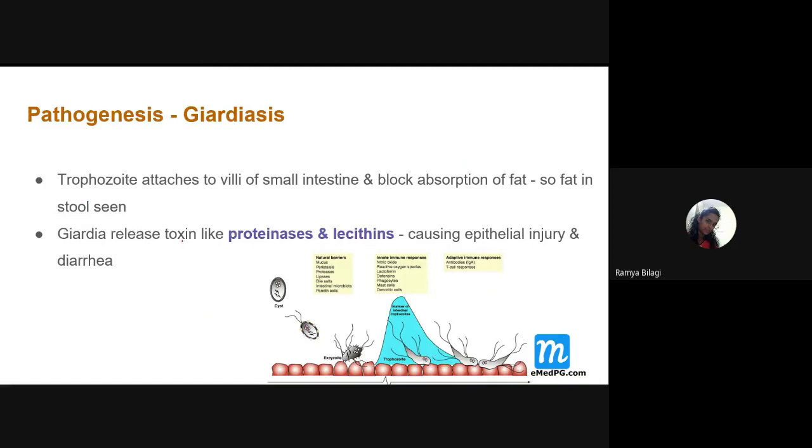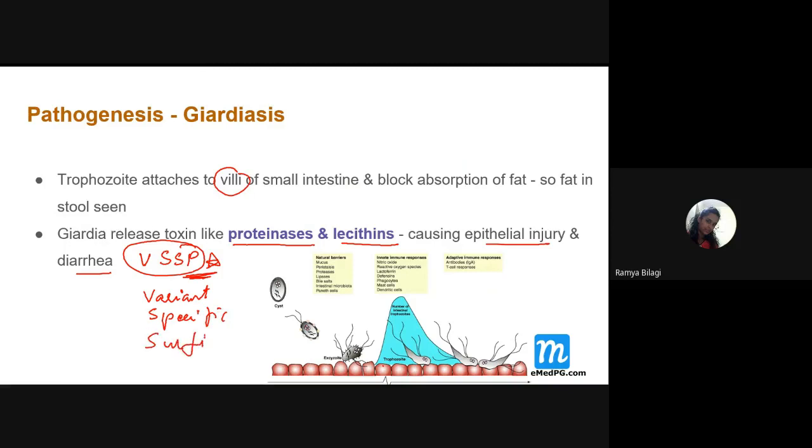The same thing I have explained to you. They attach to the villi of the small intestine and block the absorption of fat. They also release toxins like proteinases and lectins, causing epithelial injury and diarrhea. And what is the other thing I told you, the most important virulence factor? That is VSP. Remember this. The question has already been asked. That is the variant-specific surface protein. It is a surface protein.